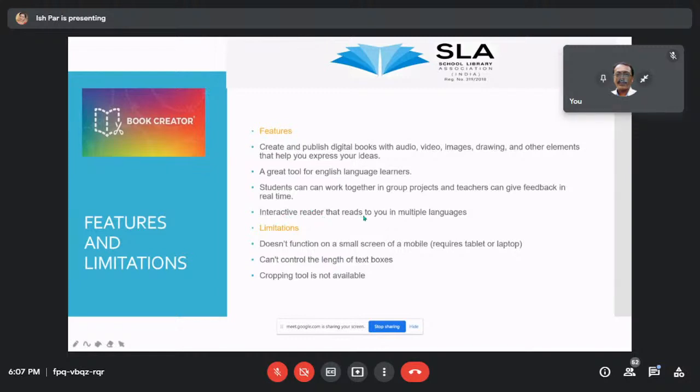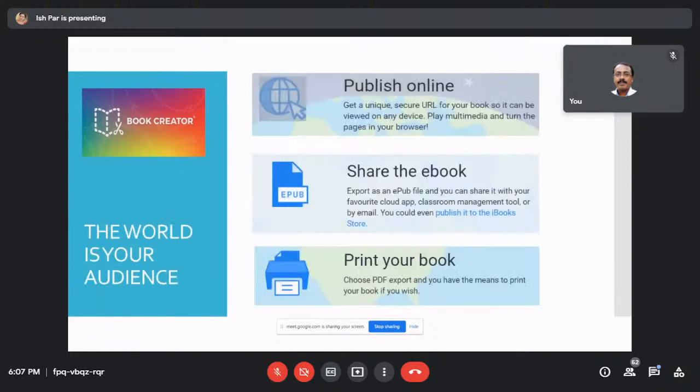Interactive reader that reads to you in multiple languages. But there are certain limitations to it. It does not function on a small screen of a mobile. You need a laptop for it. You can't control the length of text boxes because whenever you are selecting a template, they are all locked. So you cannot change the text boxes. And the cropping tool is not available. I think these are the three major limitations.